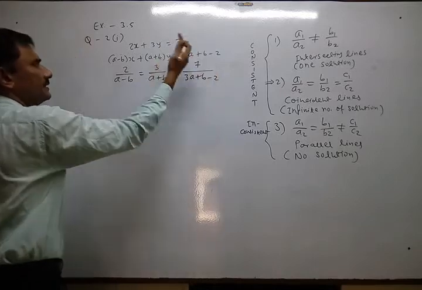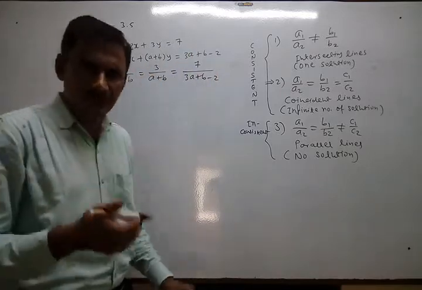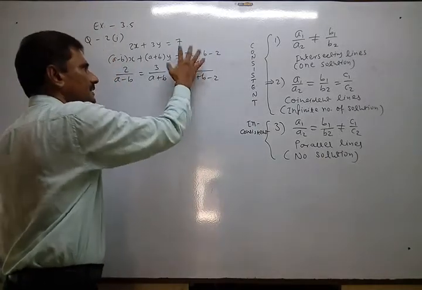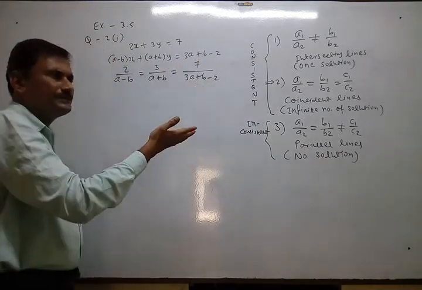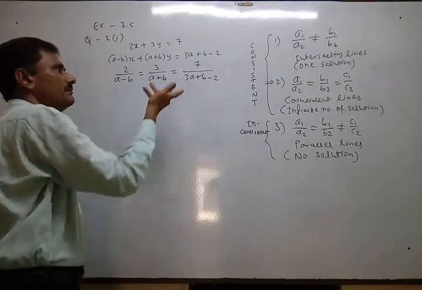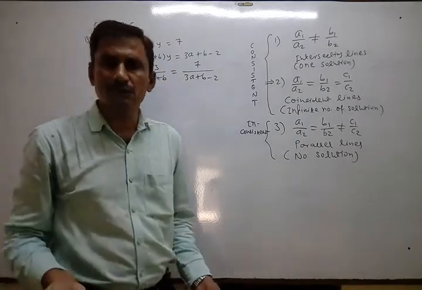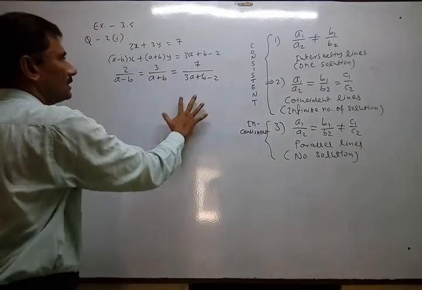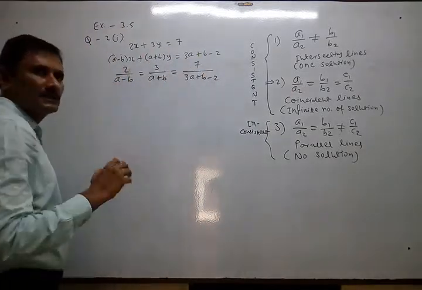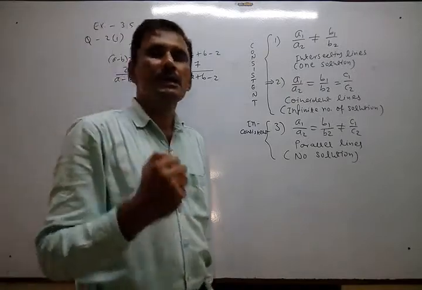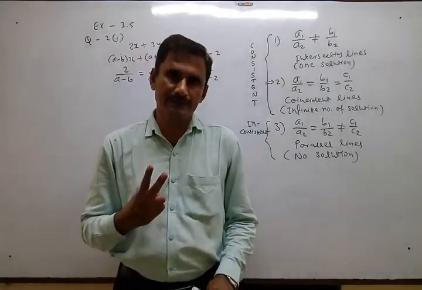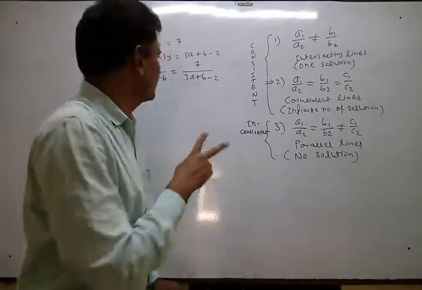Do not be confused about whether we shift to the left side. In earlier practice we shifted to the left side, but there was only one, so we shifted. If not shifted, then also that remains the same, because both become minus, so after all it becomes plus 1. Now you have to solve this one so that you can get a and b. For getting two variables, we should have two linear equations.